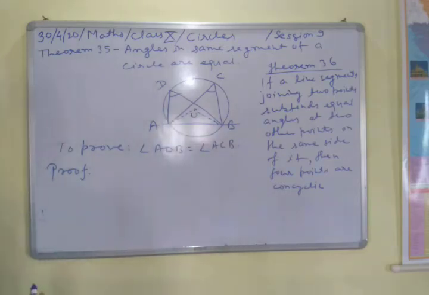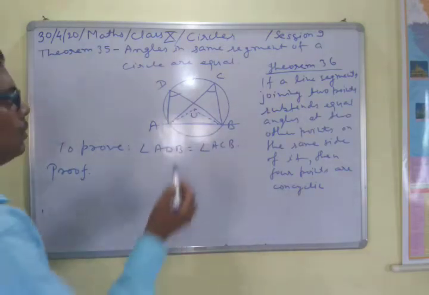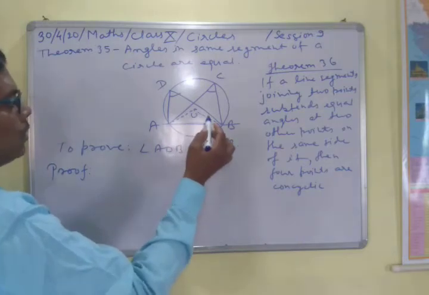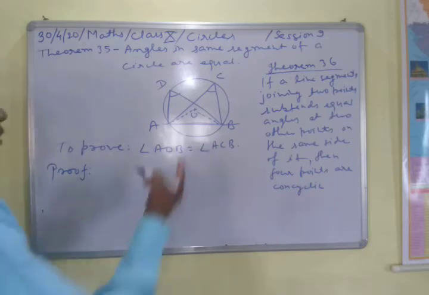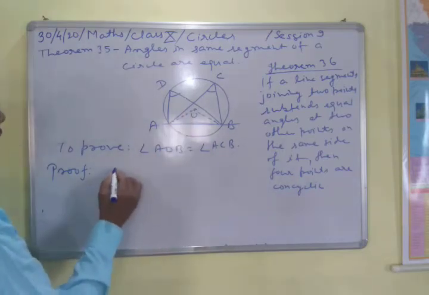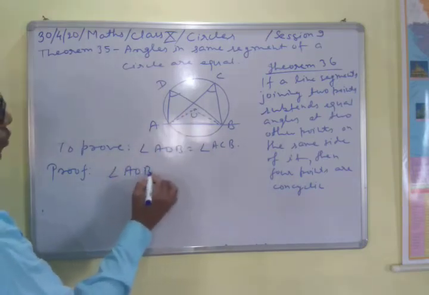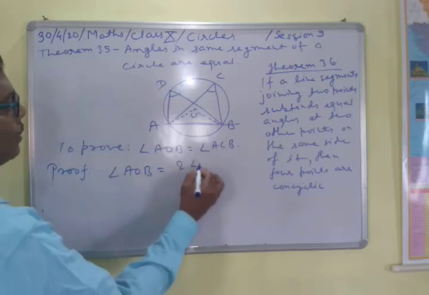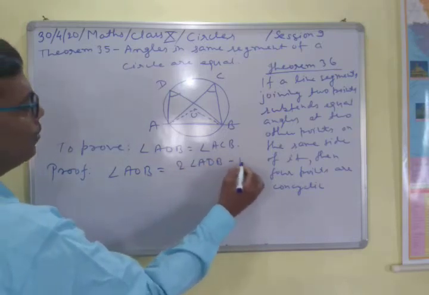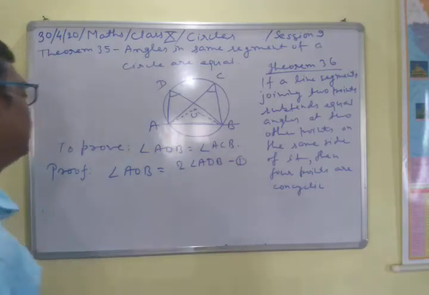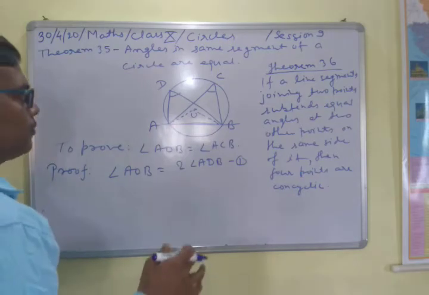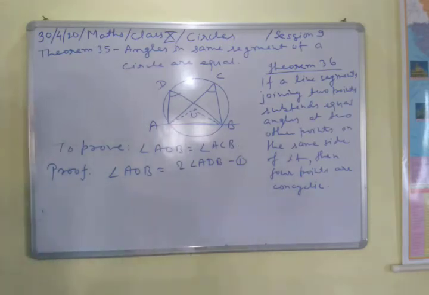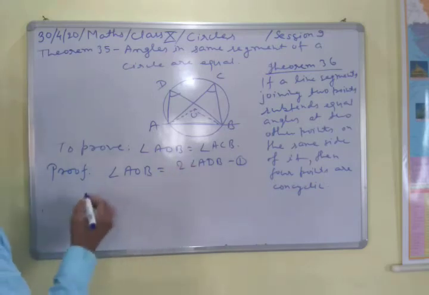First, you know that there is a theorem that the angle at the center is twice the angle in the remaining part of the circle. So here, first you will write that angle AOB equal to twice angle ADB, number 1. And you will also mention the theorem, which I told you just now, that the angle at the center is twice the angle subtended by it in the remaining part of the circle.